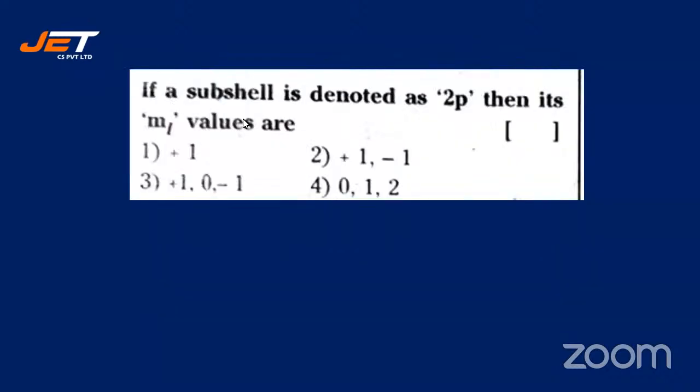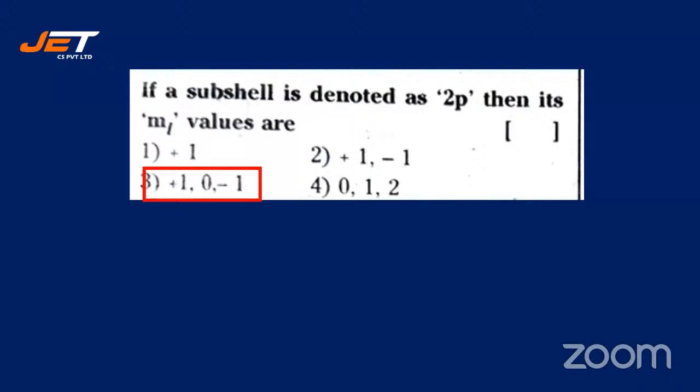If a subshell is denoted as 2p, then its ML values, magnetic quantum number values, are: +1; +1, -1; +1, 0 and -1; 0, 1 and 2. Bhavana says 3, Yashu says 3, Vaishali says 3. Rocky says 4. Let's look at the answer.